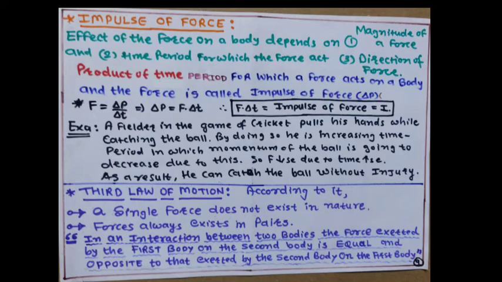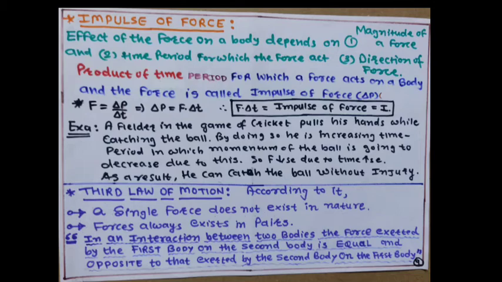By doing so, he is increasing the time period in which the momentum of the ball decreases. Due to this, F decreases as the time increases. As a result, he can catch the ball without injury.